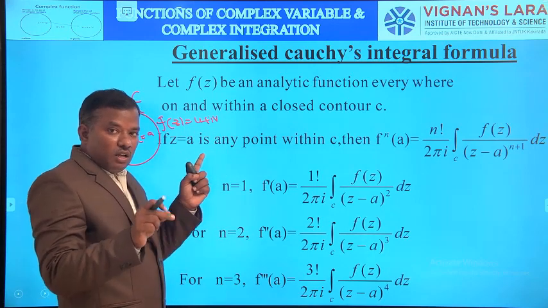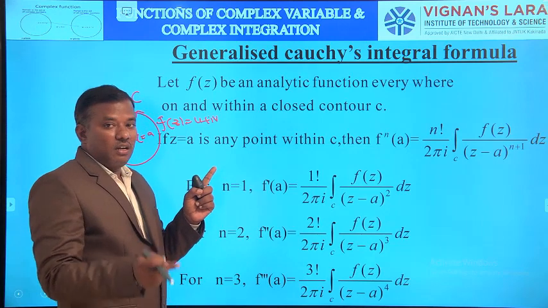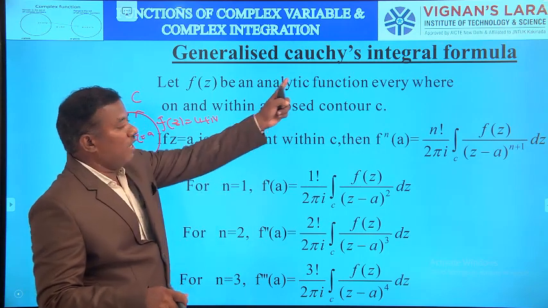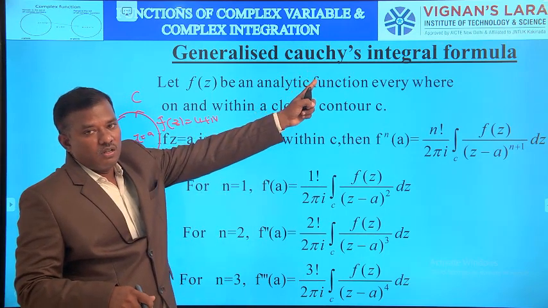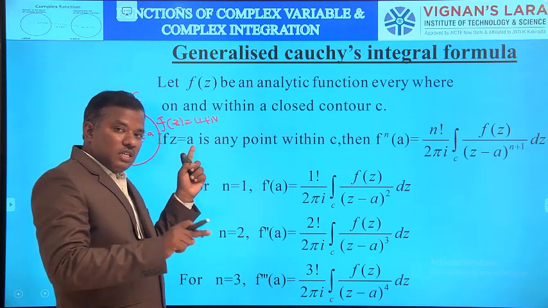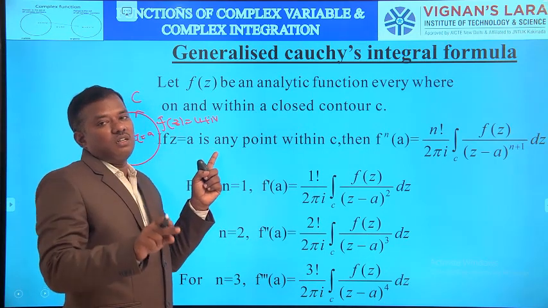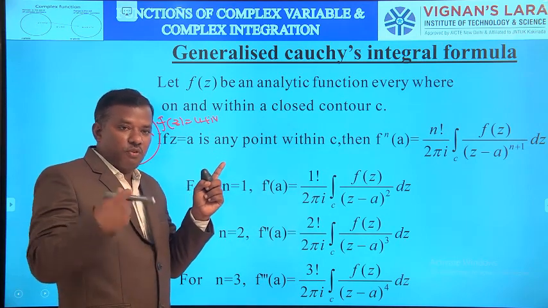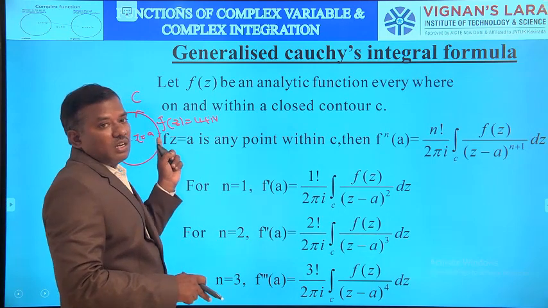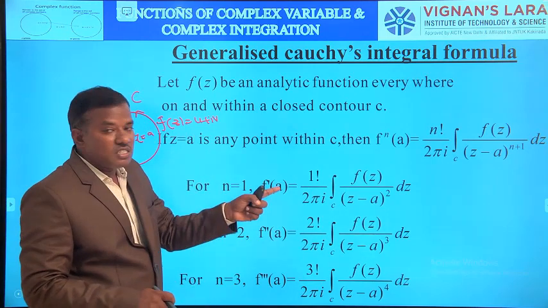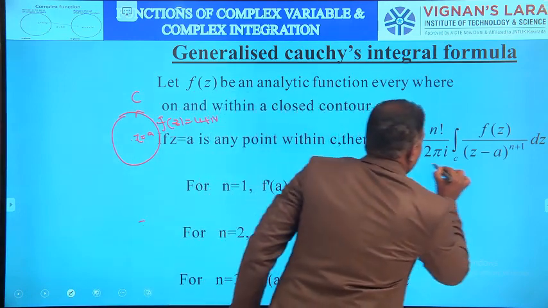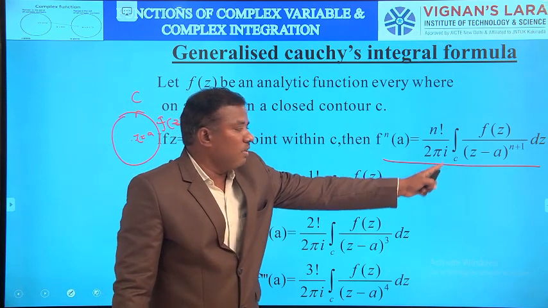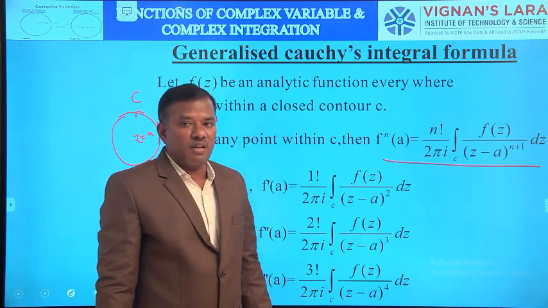This z equal to a lies inside C and is repeated twice, thrice, 4 times, n times. In that case, we apply the generalized Cauchy's integral formula. If z equal to a lies inside C and is not repeated, then apply Cauchy's integral formula. The generalized formula is f to the power n of a equals n factorial by 2 pi i times the integral over C of f of z by (z minus a) to the power n plus 1 dz.